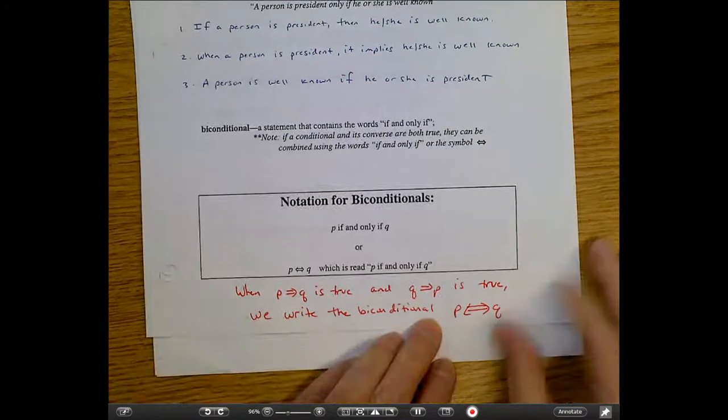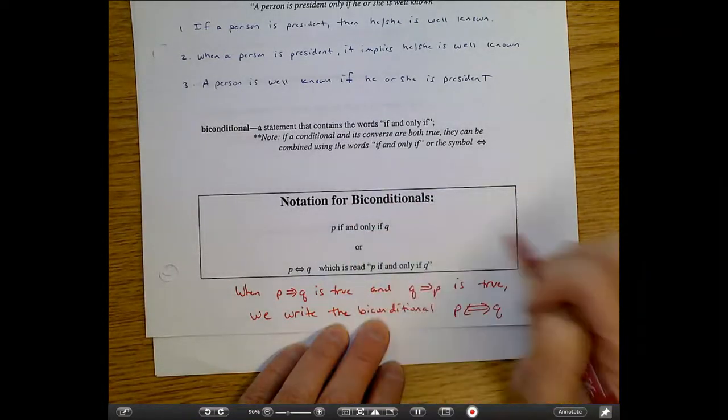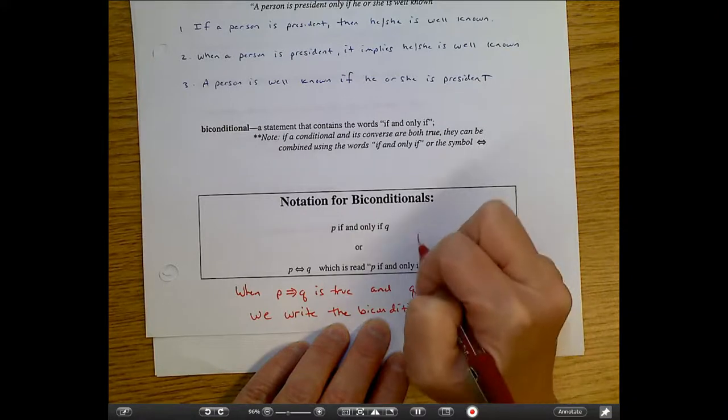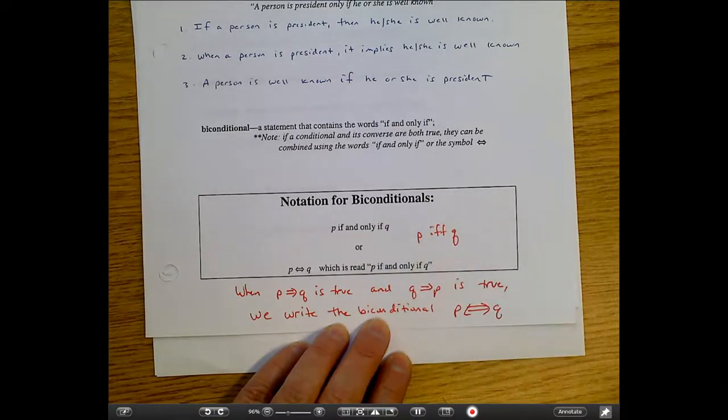And you can also even abbreviate the double arrow. Sometimes people do IFF. So this could be like P IFF Q. That's also another popular thing to do.